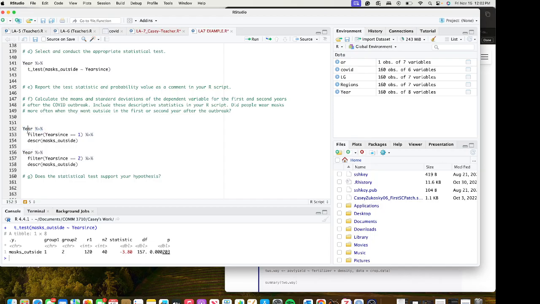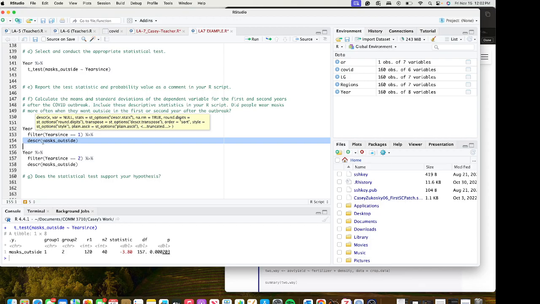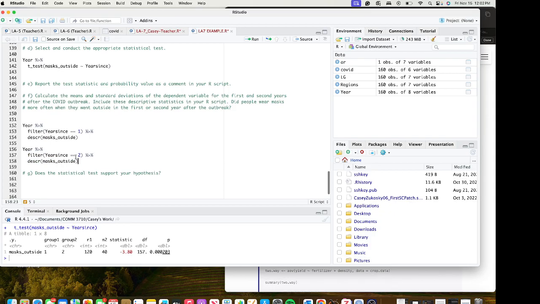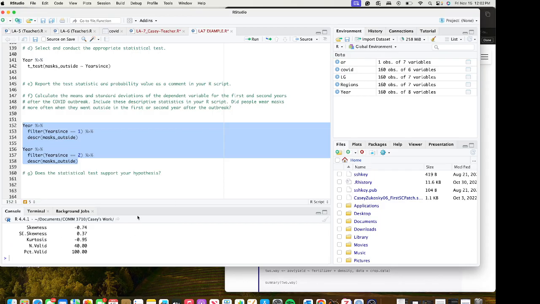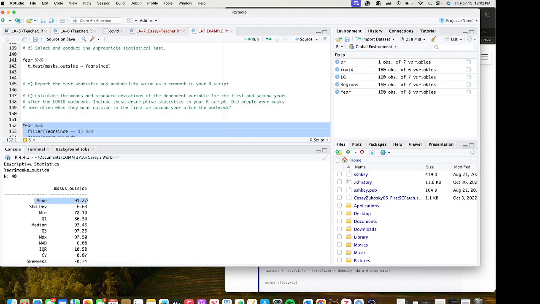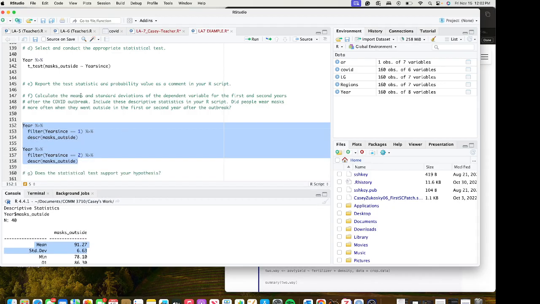I used my pipe operator, filtered for when year since is equal to 1, another pipe operator, and then I used the describe function on the variable masks outside. I did that same thing for year 2. When I ran that, it gives me a nice little table that shows me not only the mean but also the standard deviation. So that is what the question is asking for here.